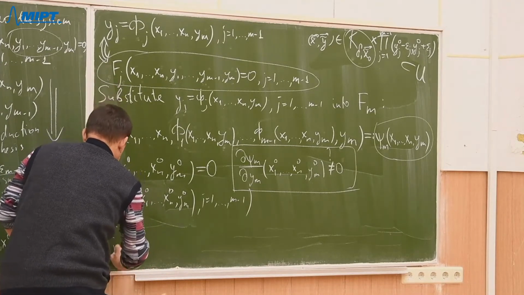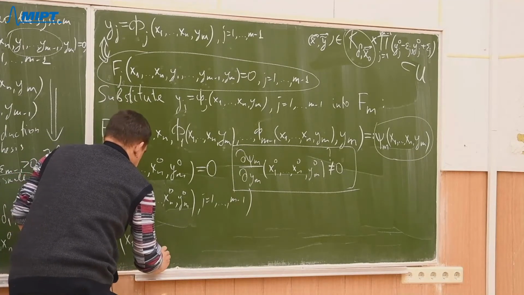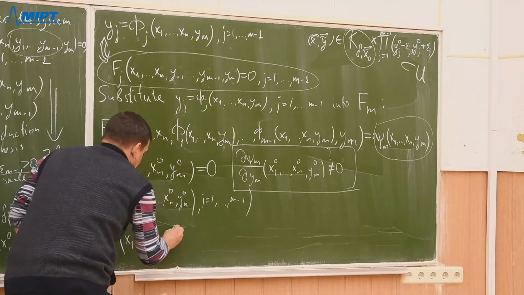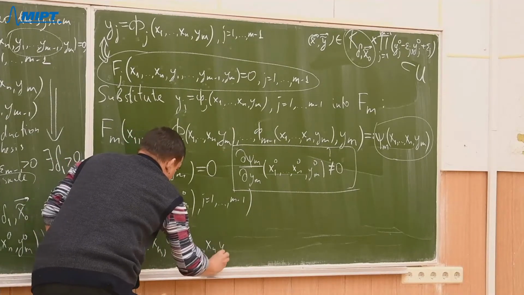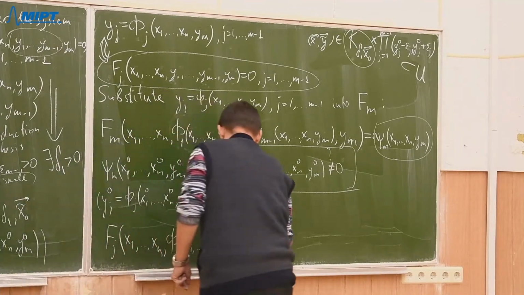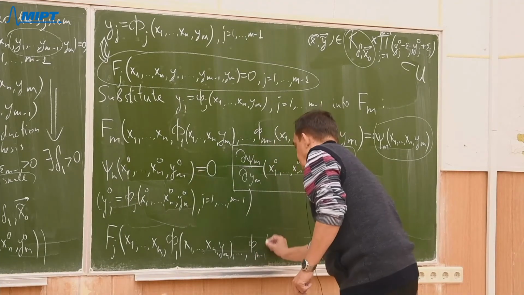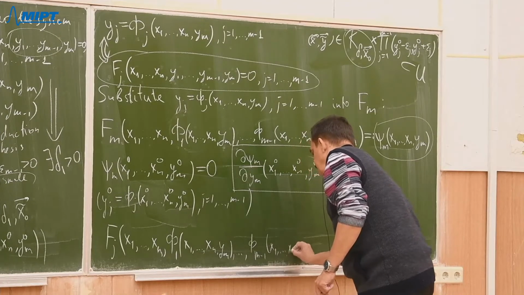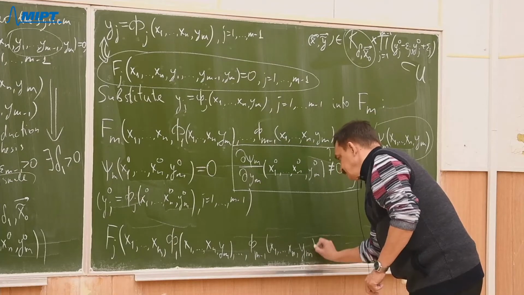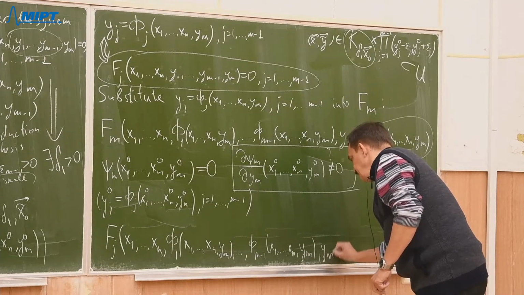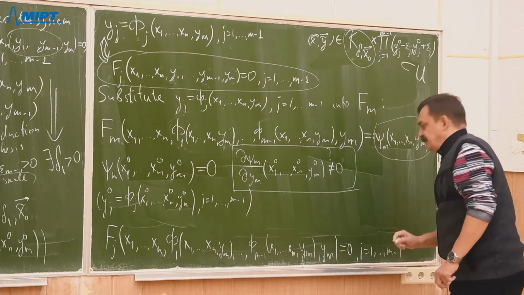Those identities will be as follows: Fj of x1 so on xn, capital phi 1 of x1 so on xn ym, so on capital phi m minus 1 of x1 so on up to xn ym, and ym equals to 0, j from 1 up to m minus 1.